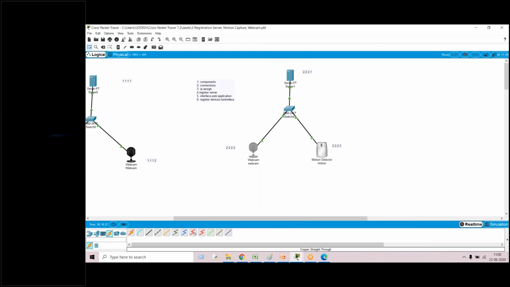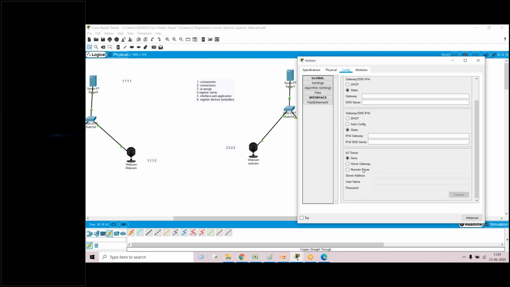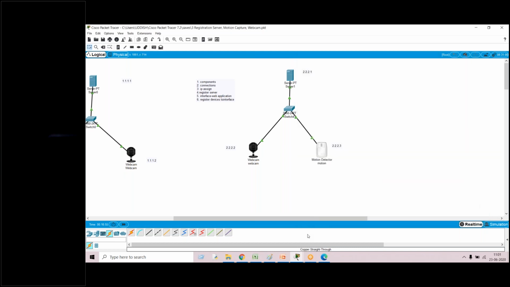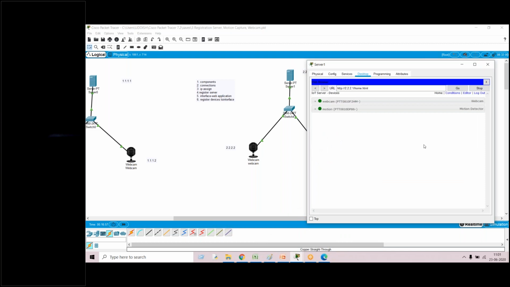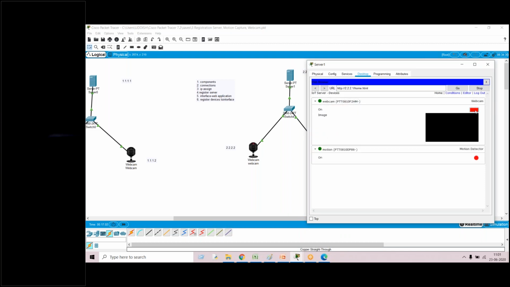Simultaneously, go to the motion detector. Go to configuration, IoT server, remote server. Give the server IP 2.2.2.1, the username admin and the password admin, and click on connect. Once the connection is established, close this. Now you can see both the webcam as well as the motion detector are there.